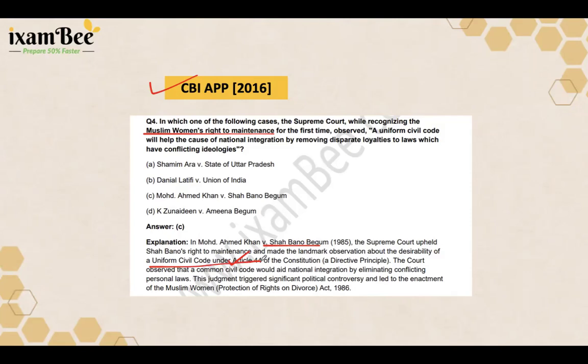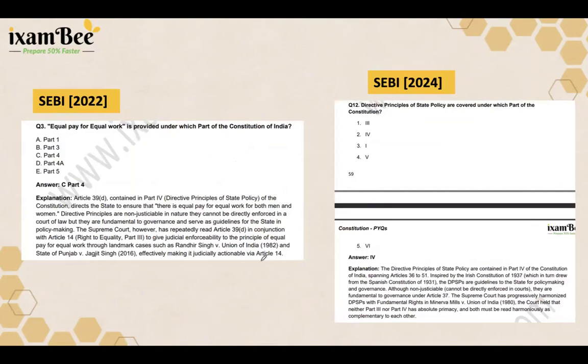Now let's talk about the index-based questions, especially important for exams like SEBI. In SEBI 2022 and 2024, questions were asked like which part contains DPSP or which article deals with a specific directive. For example, they asked that equal pay for equal work is provided under which part of the Constitution.